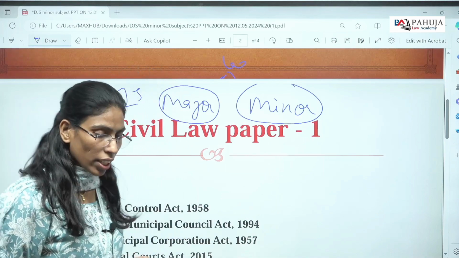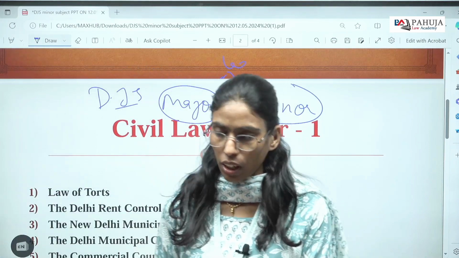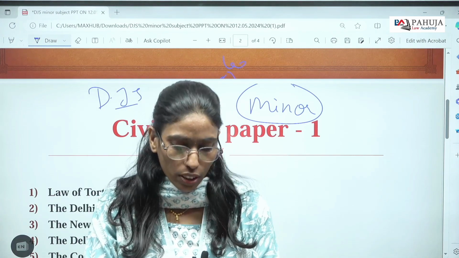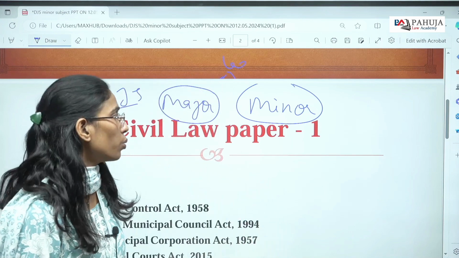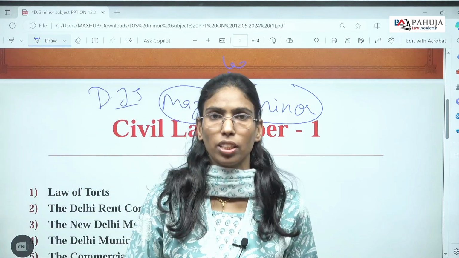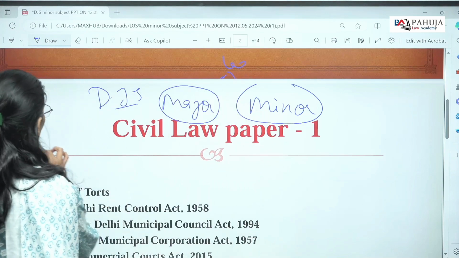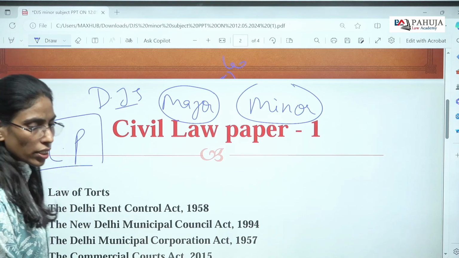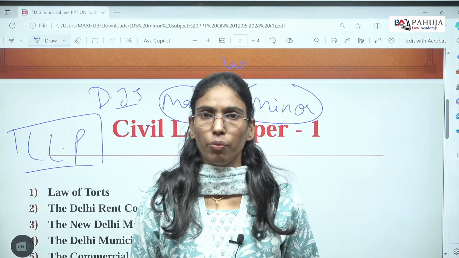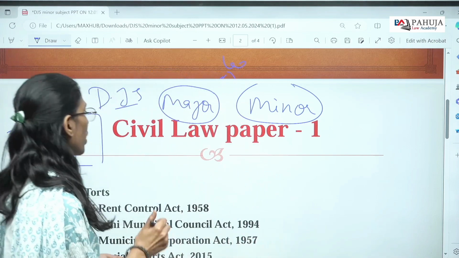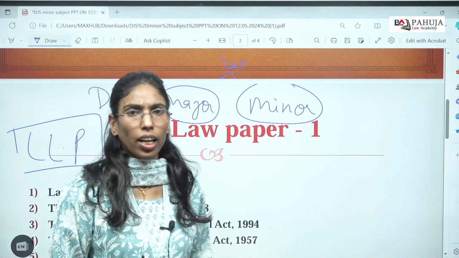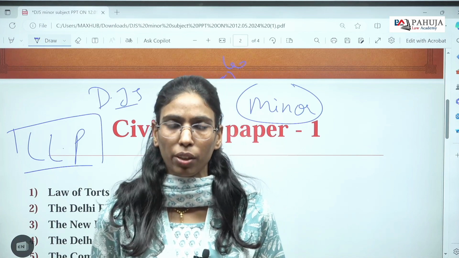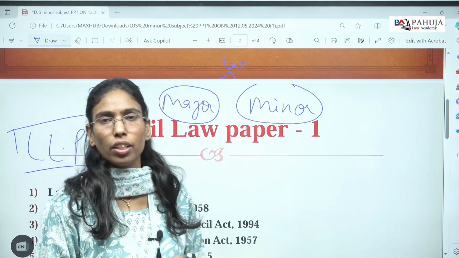Remember students, in the examination strategy of DGS, all the subjects are common in the prelims and mains. Specifically, there are 2 or 3 subjects which are added or reduced from prelims to mains. Suppose in the prelim examination, one subject asked is LLP, the Limited Liability Partnership Act. And secondly, another important minor subject is the Specific Relief Act. These subjects are not covered in the mains examination. LLP is not, but some problems are asked which may have some part of the questions related to the SRA.